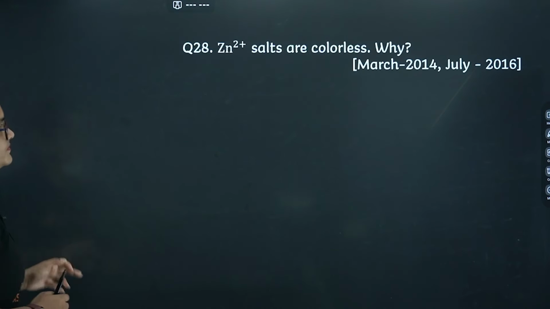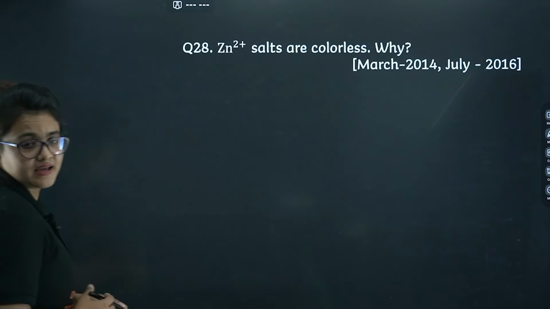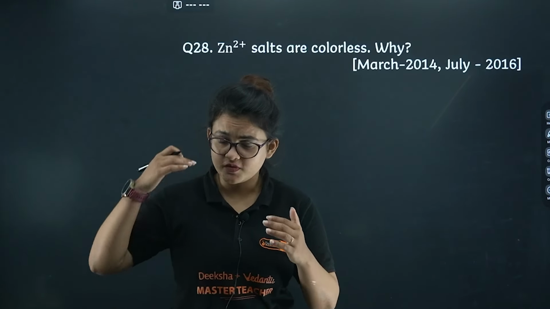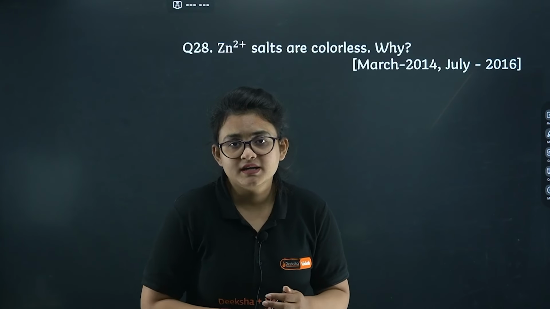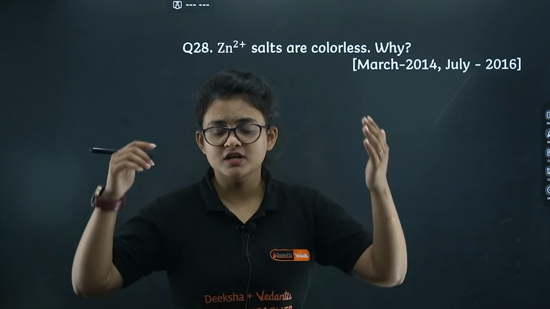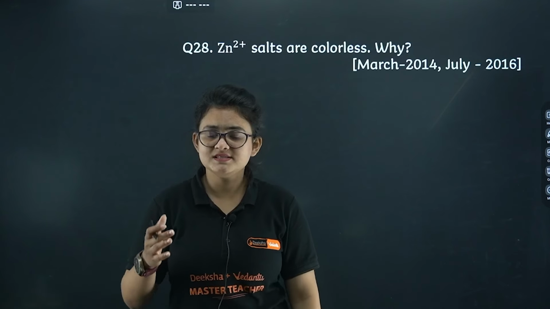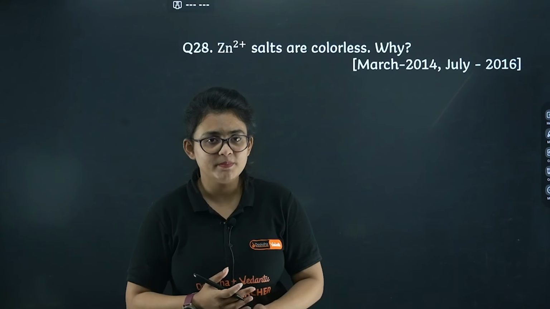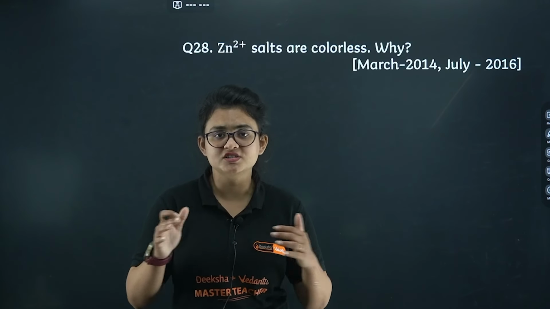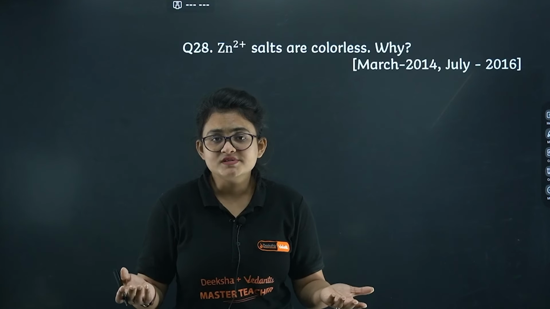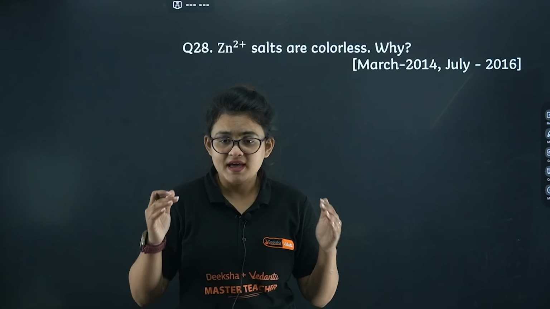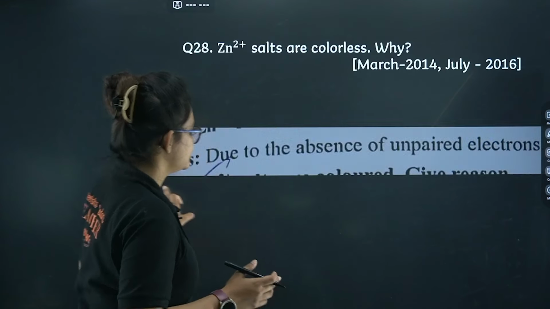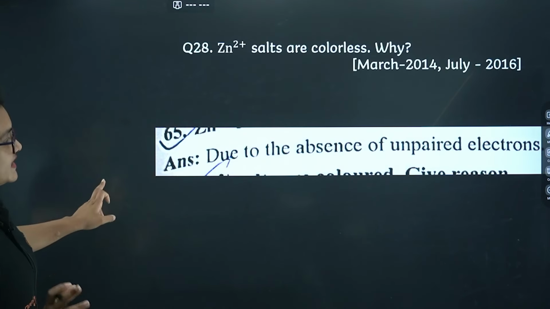Let's proceed further. Zn2+ salts are colorless. Why? Again the same question, from the same point of view. Zn is not having any kind of unpaired electron, right? Zn2+ means d10 configuration. It has no unpaired electron, hence no d-d transition. Why does color come? Because of the d-d transition, right? So there is no transition, hence no coloration. So I guess it's clear.